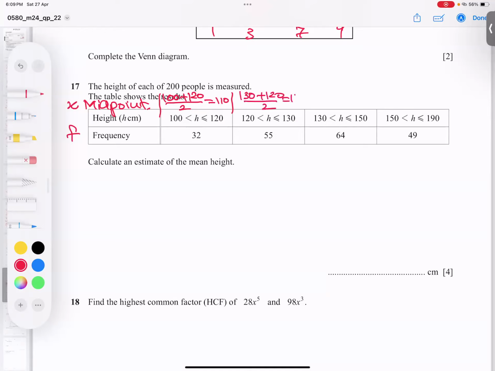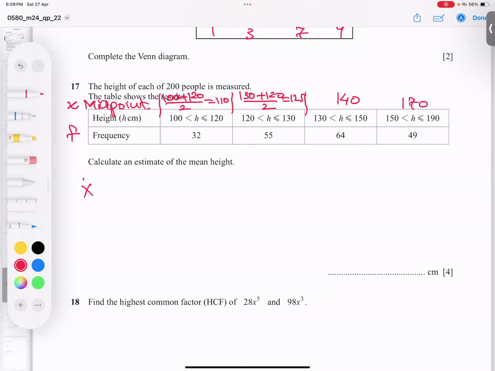I got 130, sorry for that. Wait a minute, addition order can be changed, no problem. 125. Now 150 and 130: add them, divide by 2, I got 140. Okay, let me recheck. Correct. And what about this, students? 150 and 190, if you divide, you get 170. So I'm saving my time.